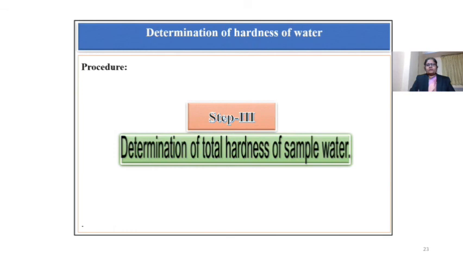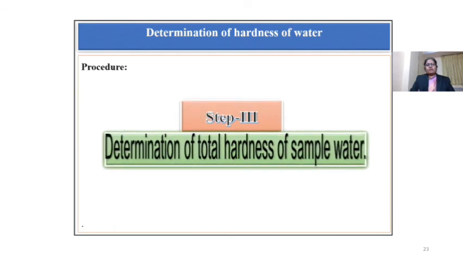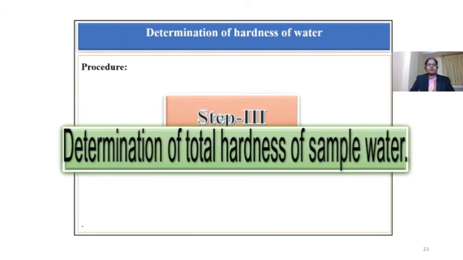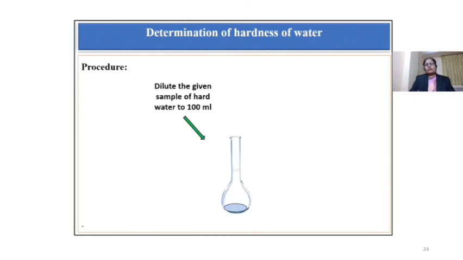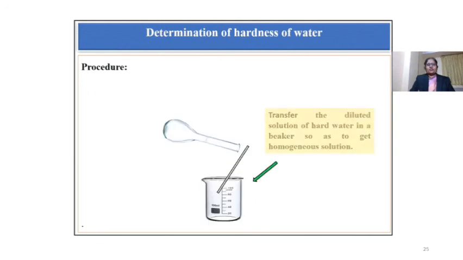Now step 3 is determination of total hardness of sample water. To determine the total hardness of sample water, you have given sample hard water in a 100 ml volumetric flask. Then dilute this solution with distilled water up to 100 ml. Now transfer this solution in a 100 ml beaker to get the homogeneous solution.